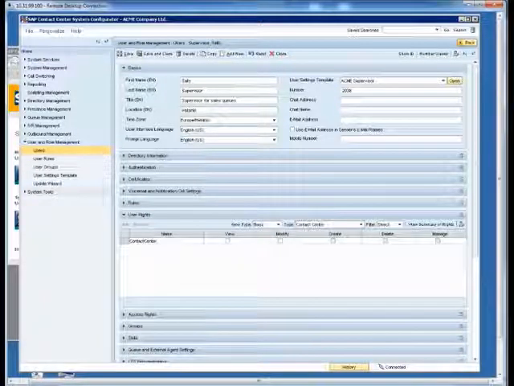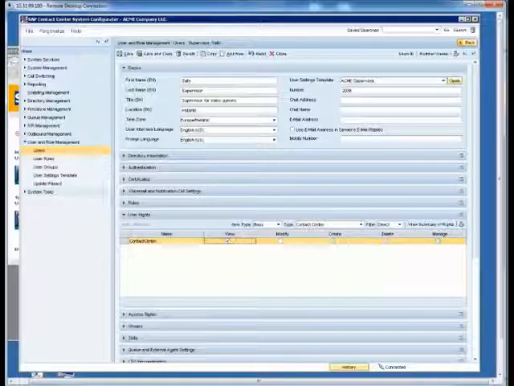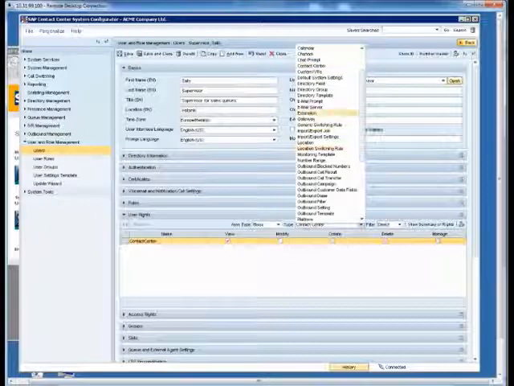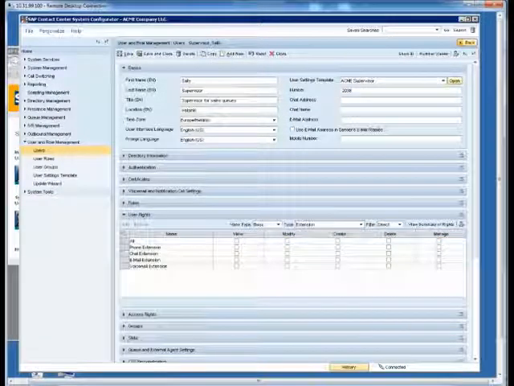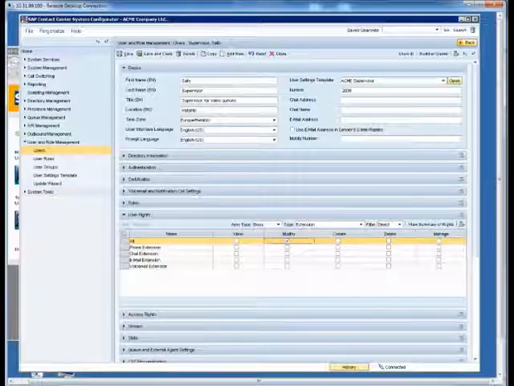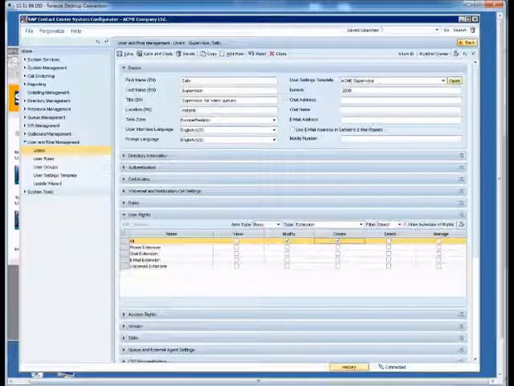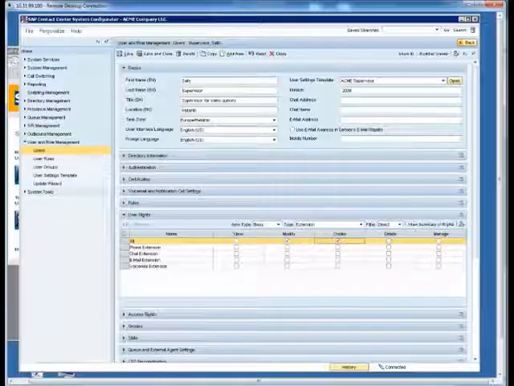In contact center, we add her the view right, and finally in extension, the modify and create rights, so that she can assign a number for the new queues she creates.